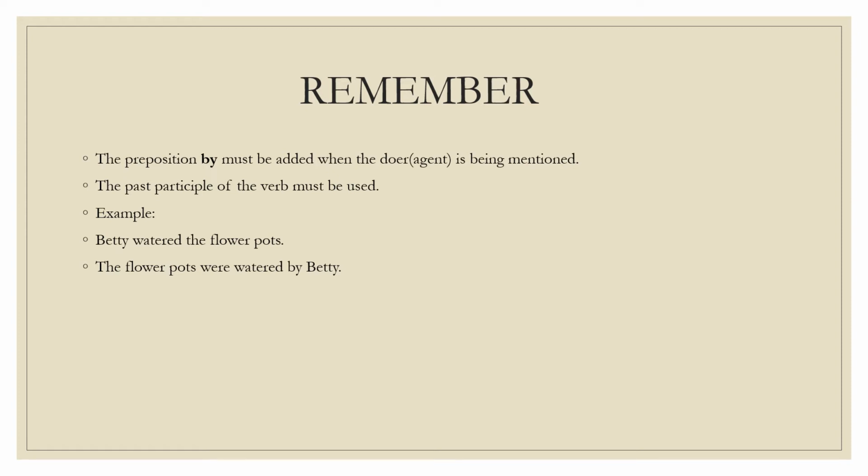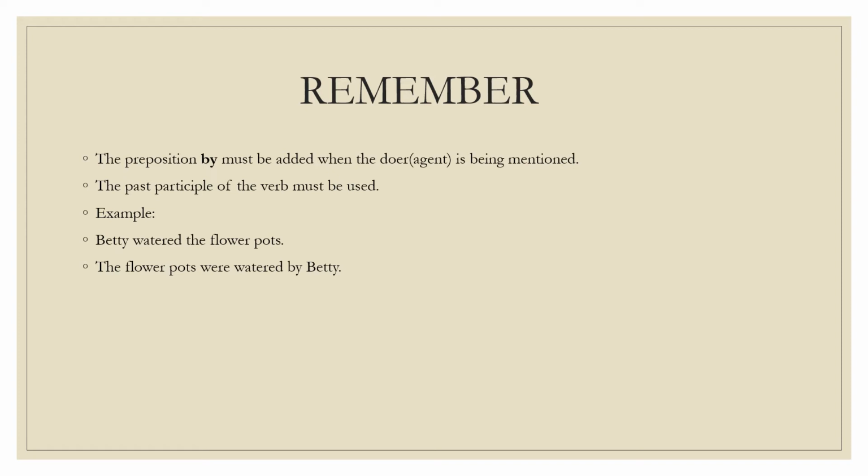Now let us see an example. Betty watered the flower pots is in active voice. Now Betty is the doer and the focus is on Betty, so this sentence is in active voice. Now the action is watered the flower pots, and the receiver of the action is flower pots.